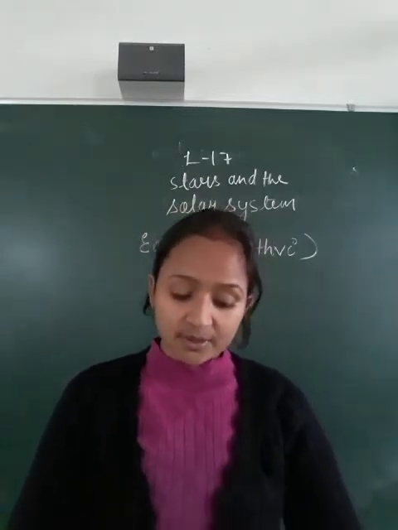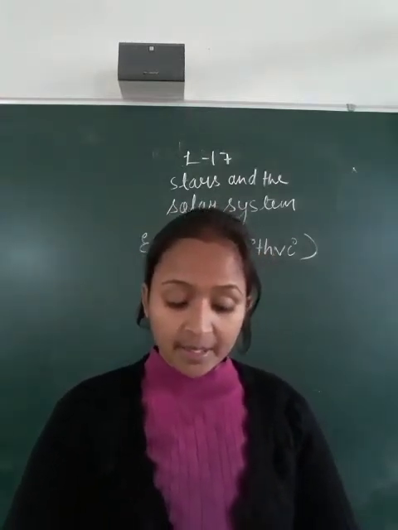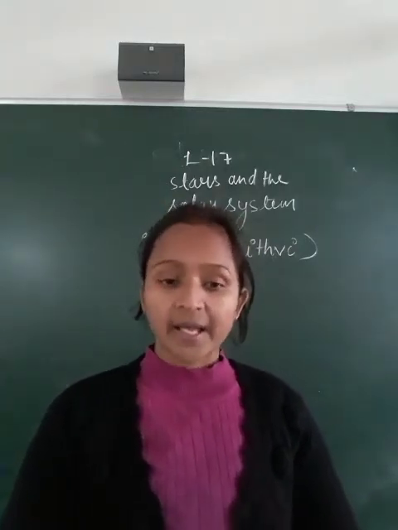What is the size of the Earth? The Earth is not a perfect sphere, but it is flattened at its poles and bulging at the equator.